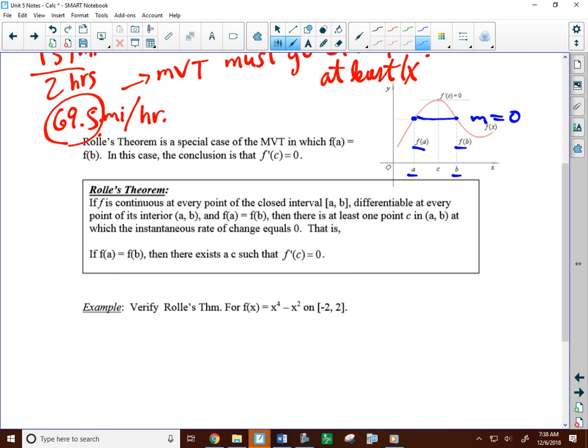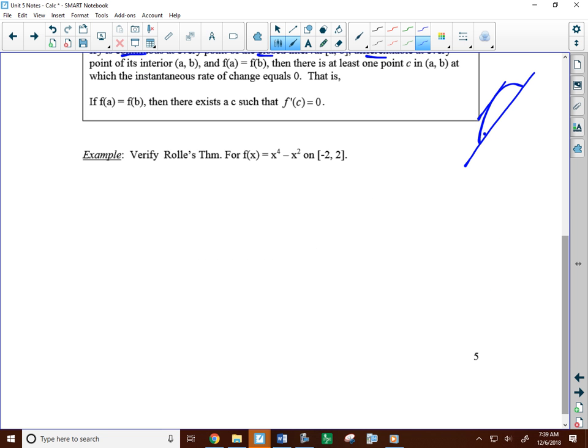And so what this says is if the Y values are the same, well, the same theorem is true. Everything: continuous function, closed interval, differentiable, same. AROC equals IROC at least once. But we know that the derivative, the IROC, must be 0. Okay, the other ones we didn't know. It might have been like this, where it was a different slope. This we know the slope is 0. Everything else is the same.